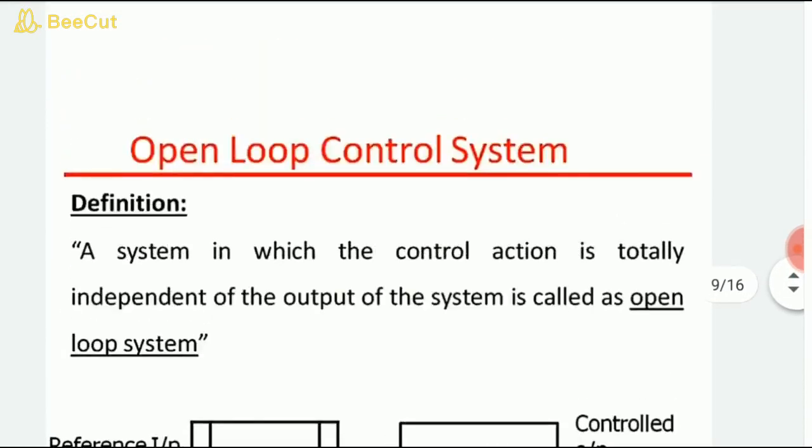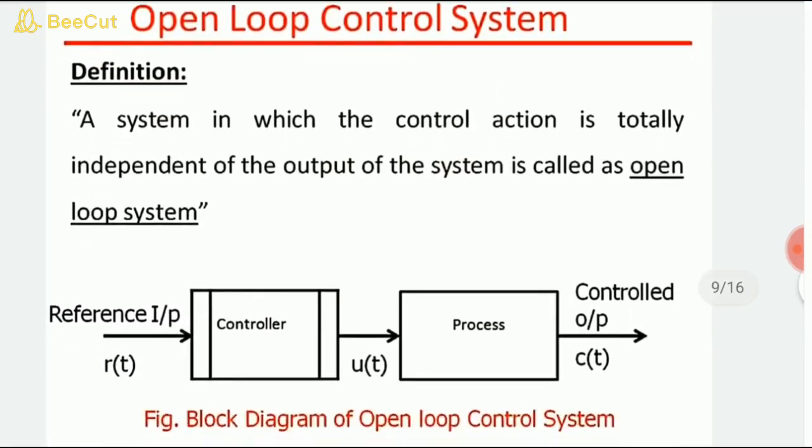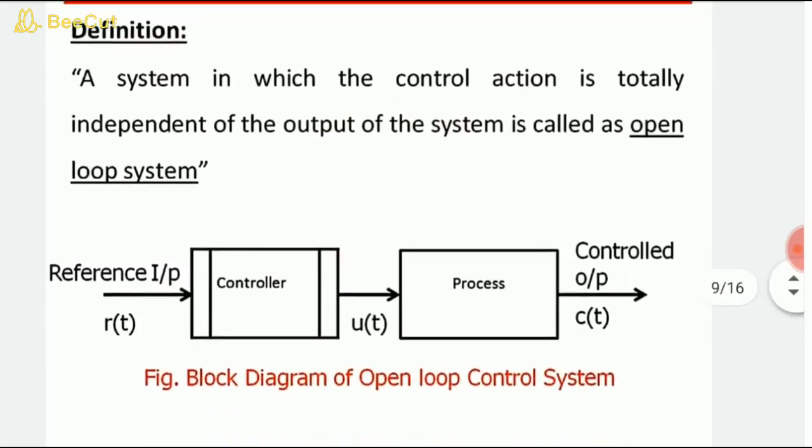If we talk about the difference between open loop and closed loop control systems, students, then we can first define the open loop system. As its name says, a system in which the control action is totally independent of the output of the system is called an open loop system.